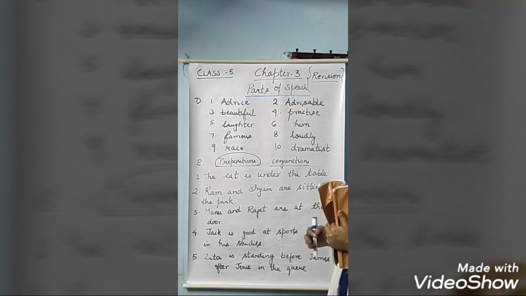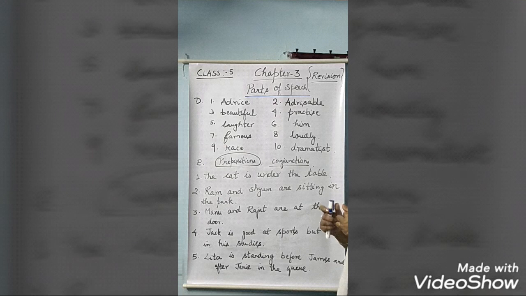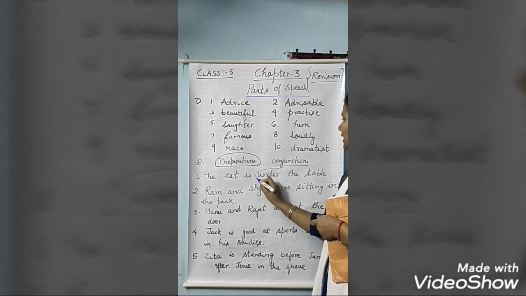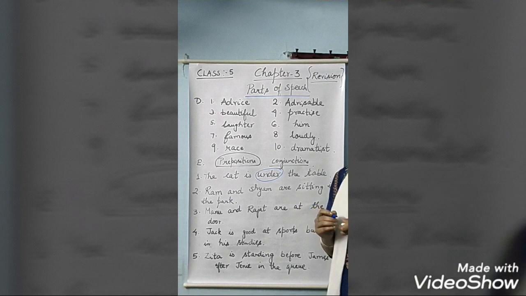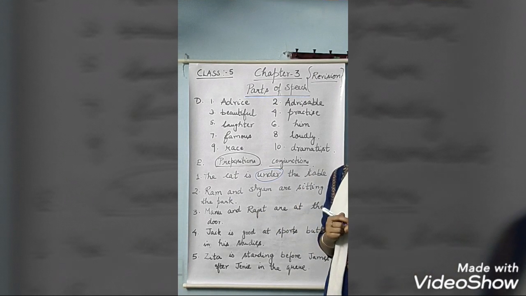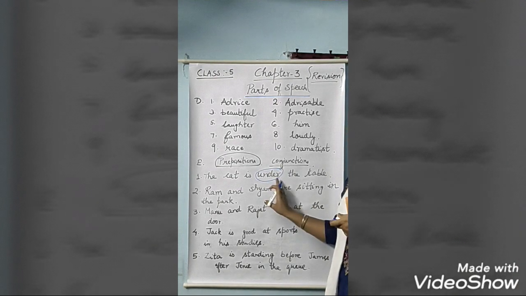So now see the first one. The cat is under the table. So is there any preposition or conjunction? Yes, there is preposition under. Cat कहाँ है? चेयर के टेबल के अंदर है. So it's telling about the position. Under is a preposition, so you have to circle it.